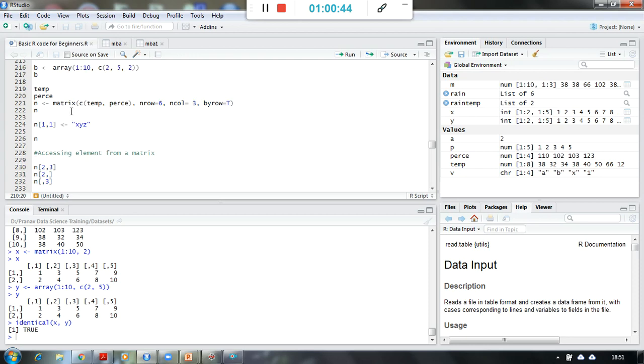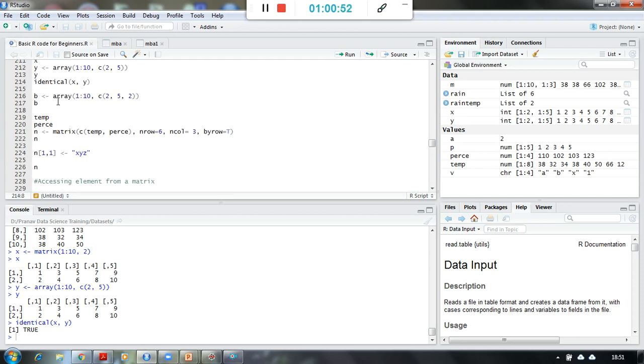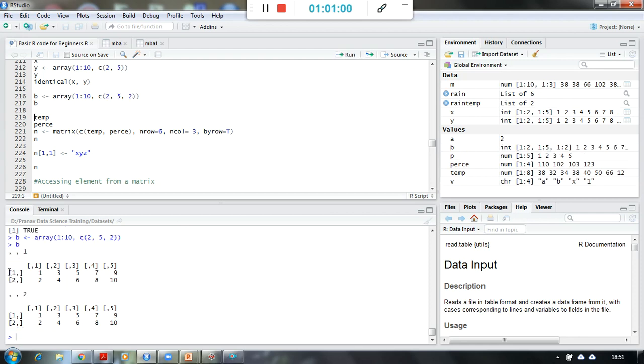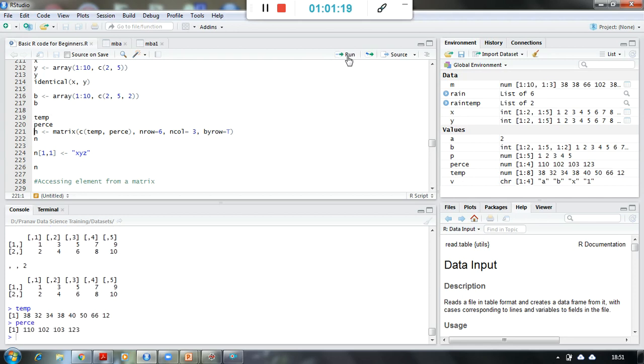So one more example of matrix. Sorry, this identical I have run, right? If I say array of 1 to 10, 2, 5, 2, I'm saying 2 rows, 5 columns and 2 tables. So I got 2 tables like this, which are identical to each other, and I have created 2 different matrices over here, correct? Now from earlier data, where we stored this temperature and percentage, this is temp, this is percentage, the data we stored in these 2 variables.